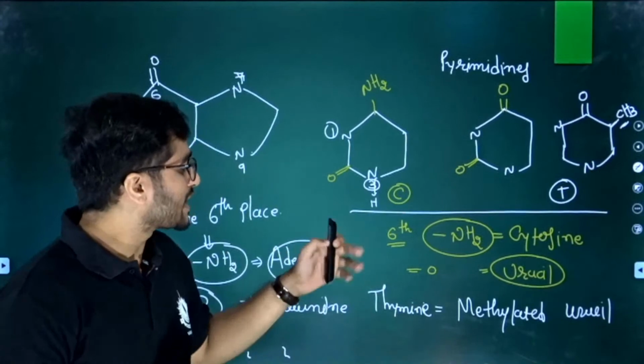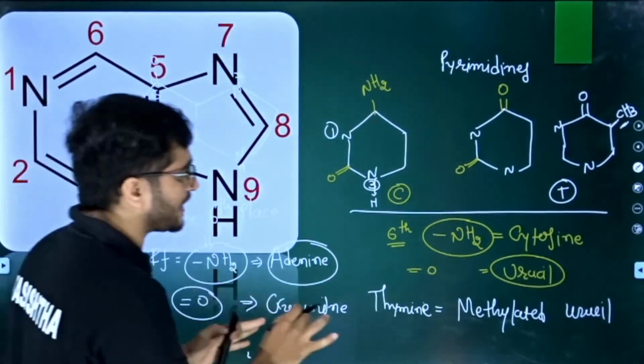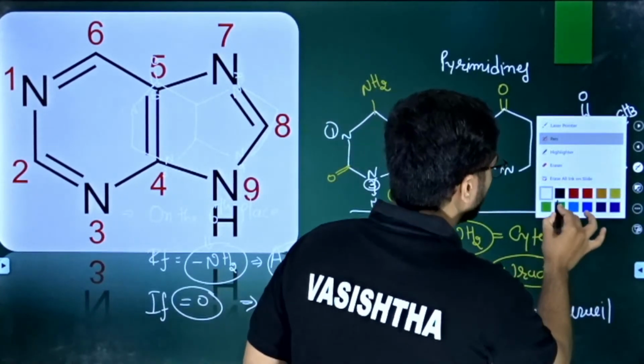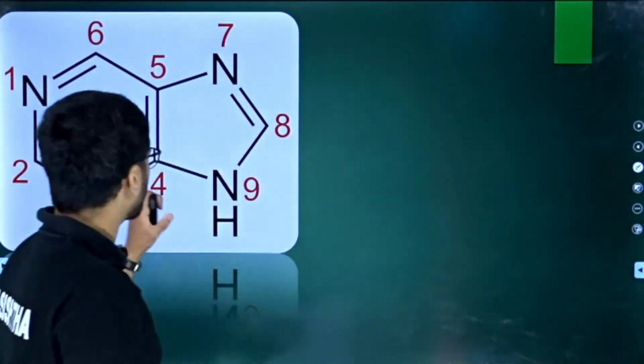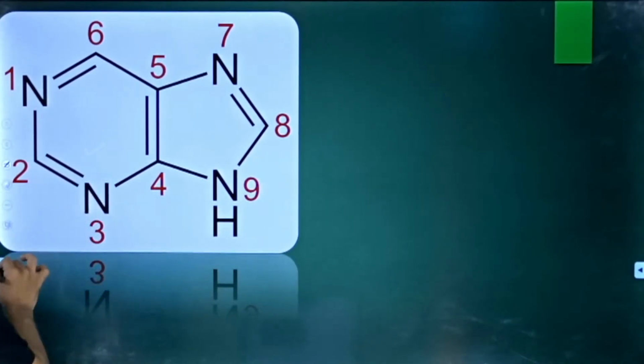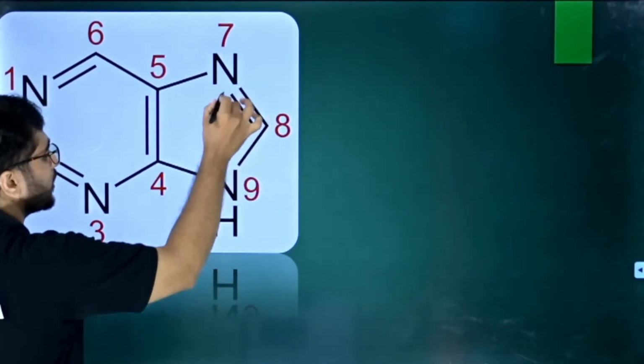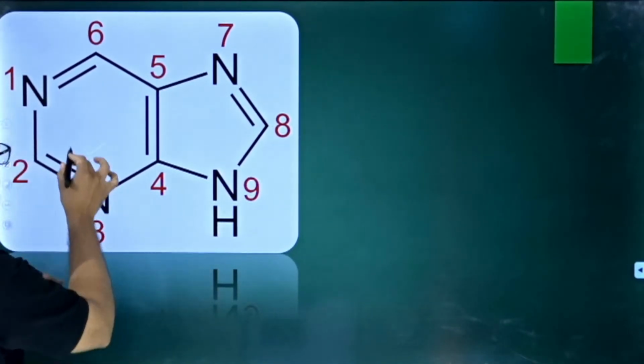Right. So let's move ahead. We have now the conclusion very clear that we have the purine as well as pyrimidine. If that is a purine, then we have a two-ring structure. But let's look. The structure is different. Yes, the structure is the same actually.